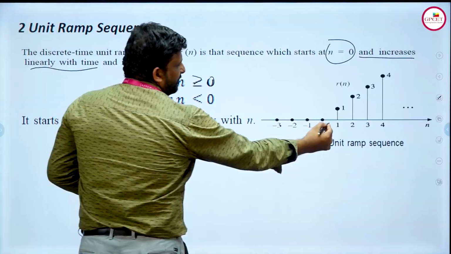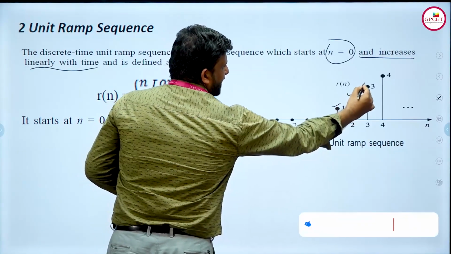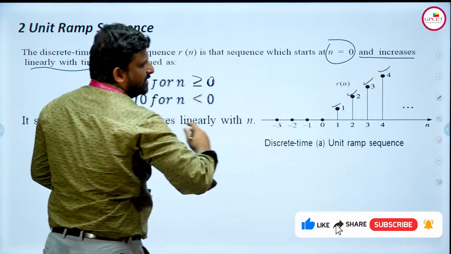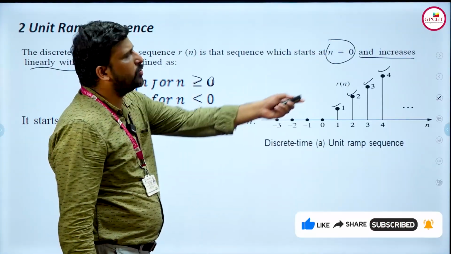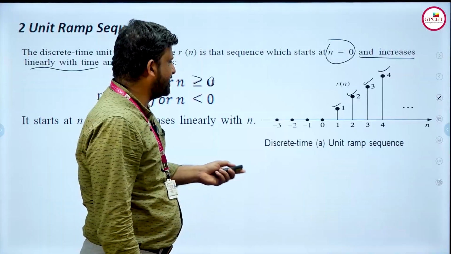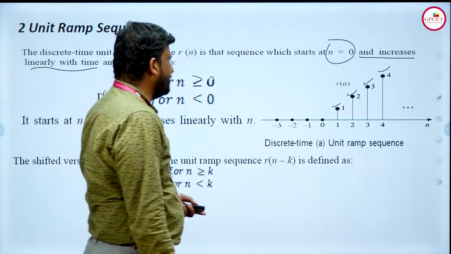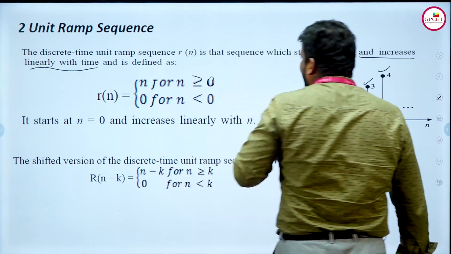See here, 1 for n is equal to 1, 2 for n is equal to 2, 3 for n is equal to 3, 4 for n is equal to 4. As the n value keeps increasing, automatically the ramp sequence also keeps increasing. So this is nothing but the unit ramp sequence. So what will be the shifted version?